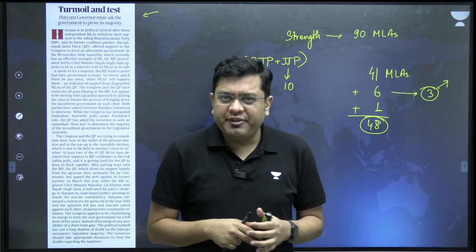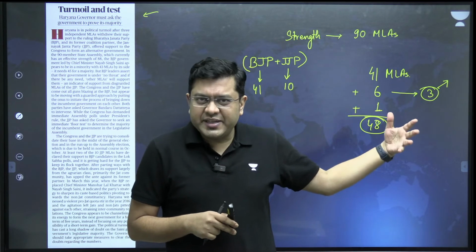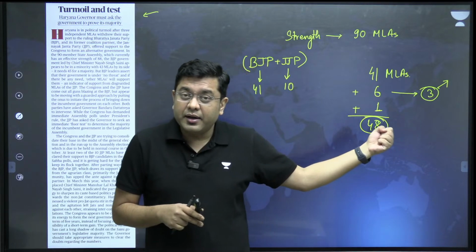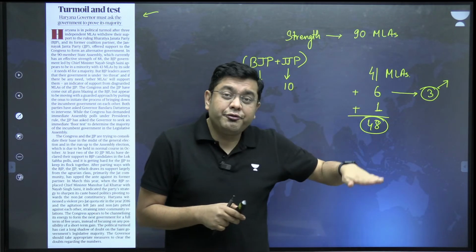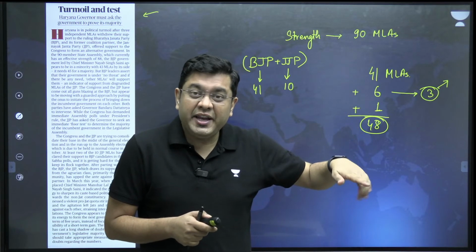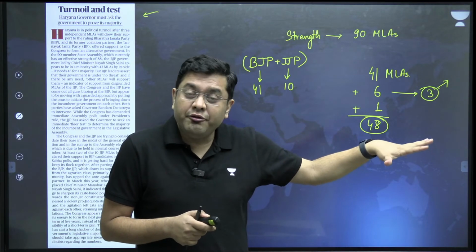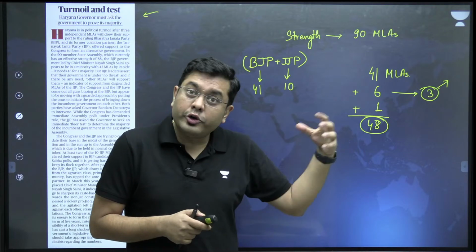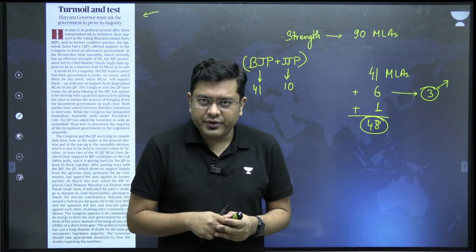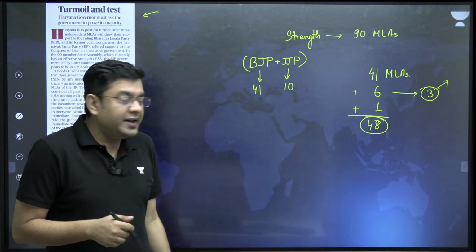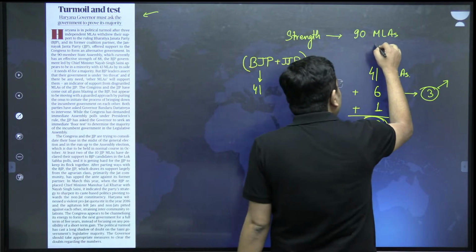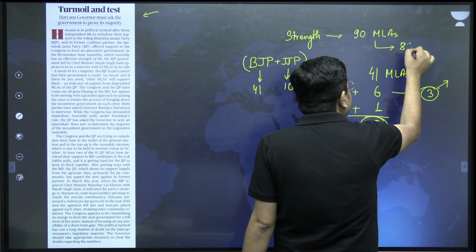And to add to that, the previous chief minister, Mr. Manohar Lal Khattar, along with one of his colleagues, has resigned from the Legislative Assembly in order to contest the Lok Sabha seats. So now the effective strength of the assembly has come down to 88.